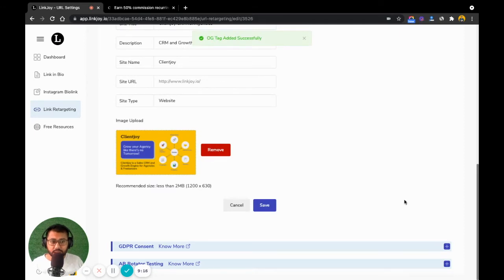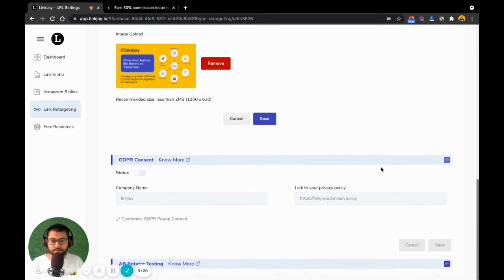Now, let's say you're doing your marketing in areas and geographies where GDPR consent is important before you collect any data from the people who are visiting your website. So let's say I want to turn this on, I just click on the status to be on.